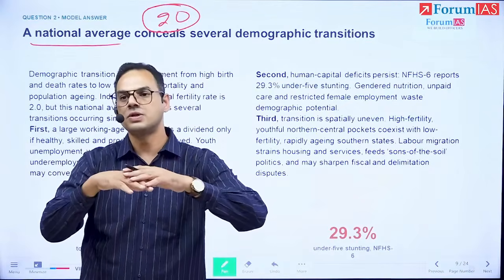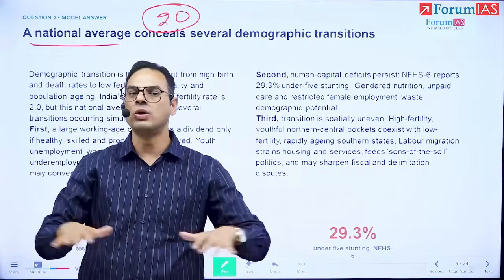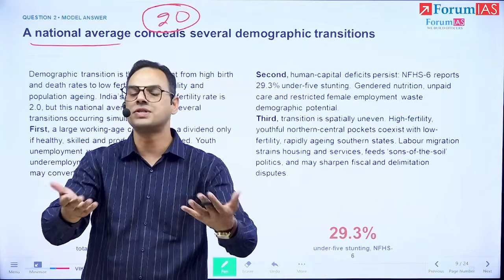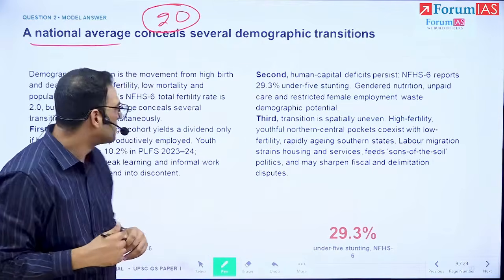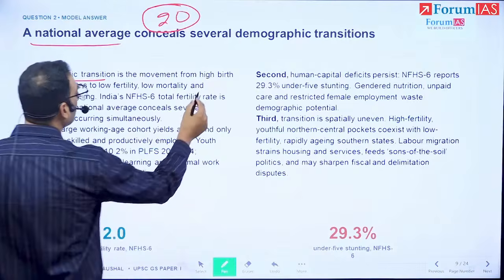But this is just a summary number. It is not talking about everything that is going on beneath this number, because there are diversified stories across India and its patterns. So the demographic transition is the movement from high birth rate.